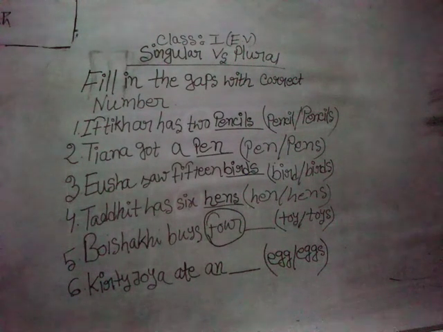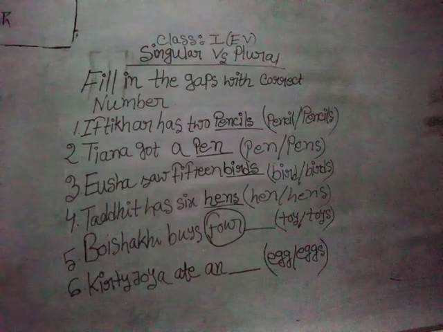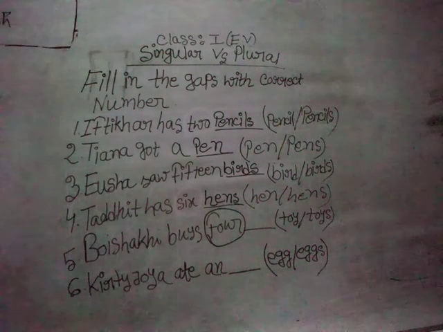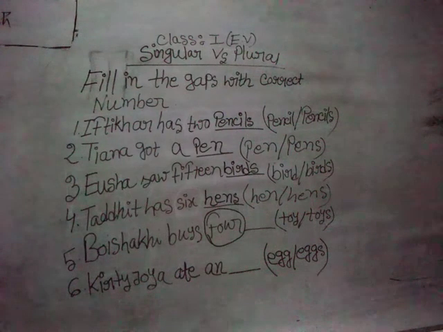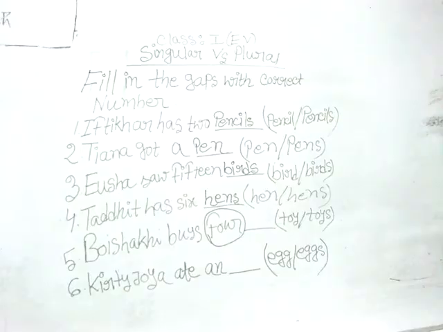Of course toys. If it is about 1, then we could write toy, no additional s. But as here it is about 4, that means more than one thing, so undoubtedly and surely we need to put an additional s.